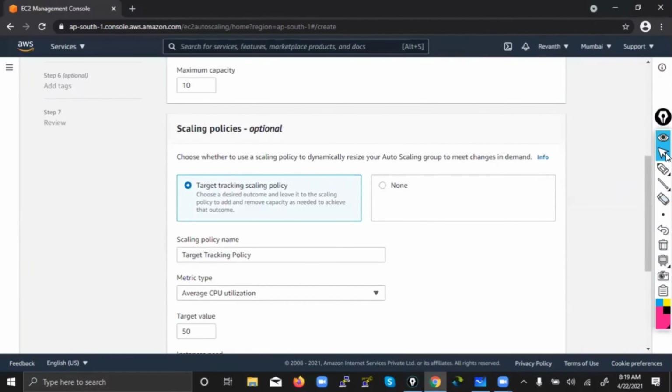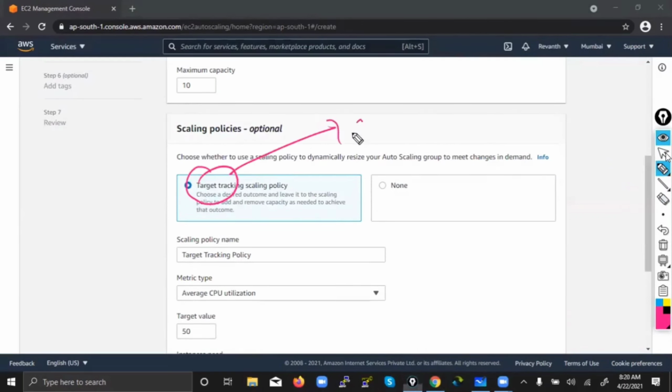The technical name we call it is target tracking. So what are you tracking here? What is your target? CPU percentage. So that is your target tracking scaling policy. When you want to increase, when you want to decrease, how will you decrease? That is called target tracking scaling policy.